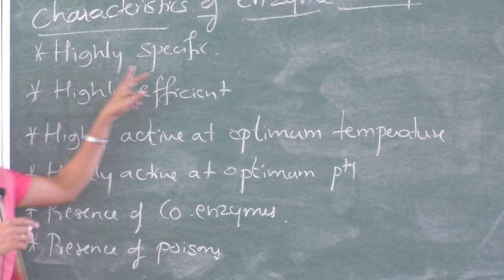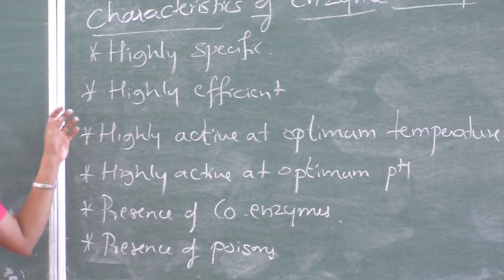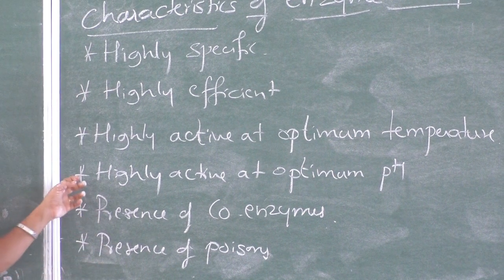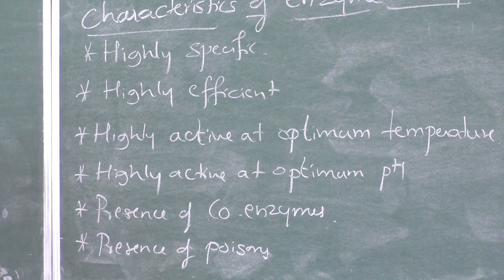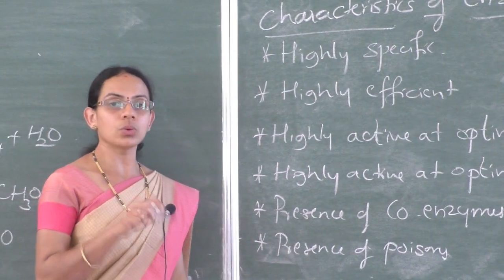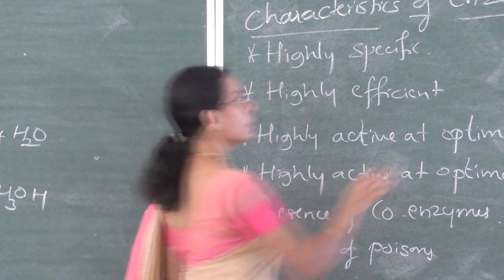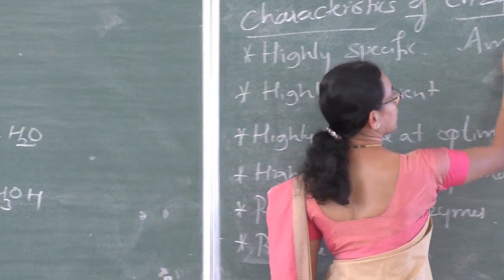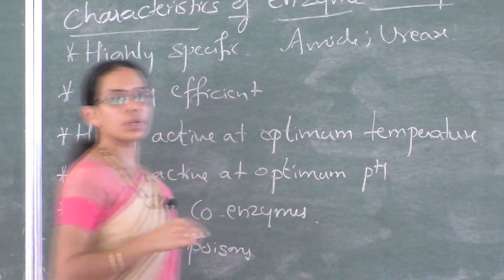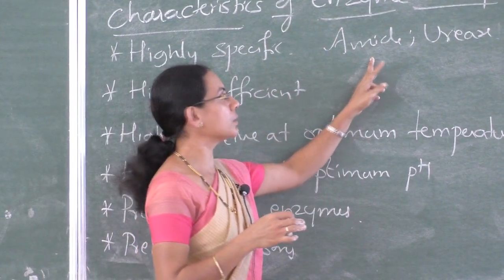It is highly specific. As I said earlier, enzyme catalysts are highly specific. That is also applicable for enzyme catalysis. For example, the decomposition of urea is catalyzed by the enzyme urease. Urea is a type of amide, but urease cannot decompose any other amide other than urea.